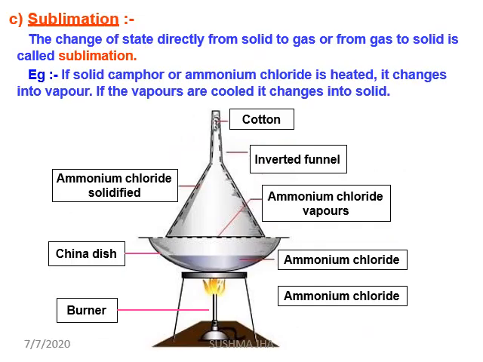Now, one more process is sublimation. Sublimation means direct change of solid into gas, with no liquid phase. The change of state directly from solid to gas or from gas to solid is called sublimation. Examples are camphor, in Hindi it is known as kapoor, or ammonium chloride. When it is heated, it changes into vapor. If the vapors are cooled, it again changes into solid. One more example is the phenyl ball. You might have seen it at your house.